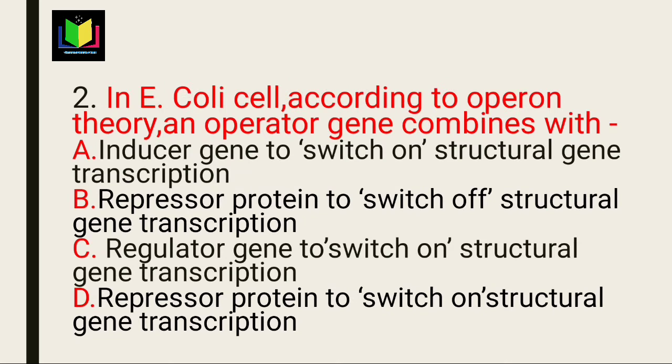Next question: in an E. coli cell, according to operon theory, an operator gene combines with what? The operator gene is a component of the operon system. The operon system is an inducible system. The operator combines with the repressor protein to switch off structural gene transcription. Option B is the right answer.